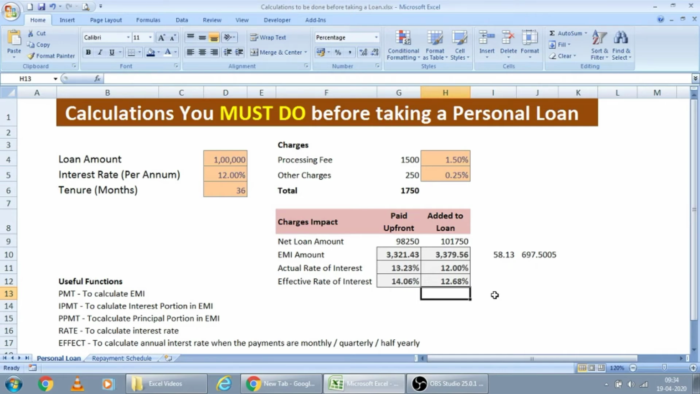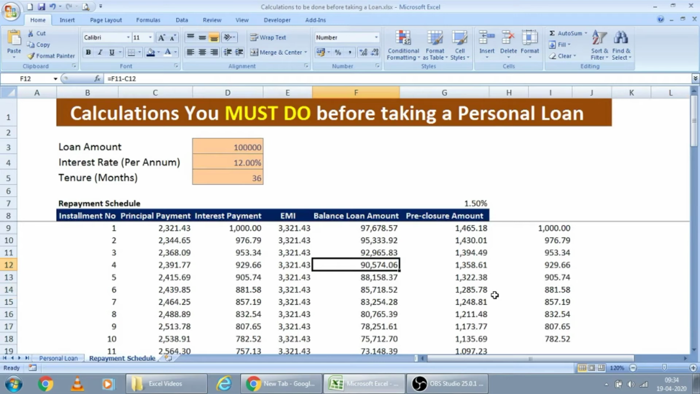Now let us go to the repayment schedule. This is the repayment schedule I have generated for this default loan amount. I just linked this to the main input sheet.